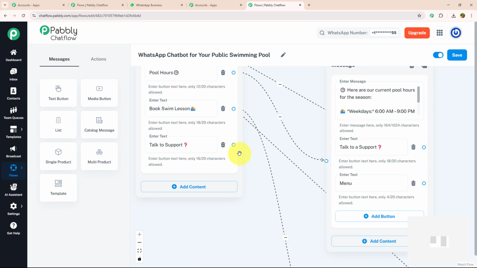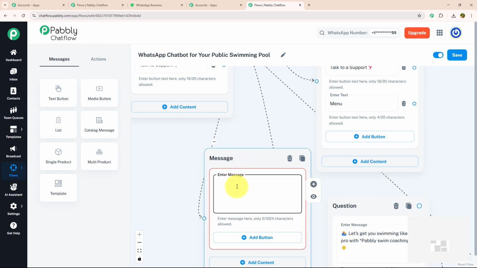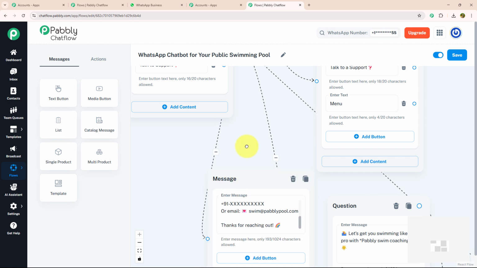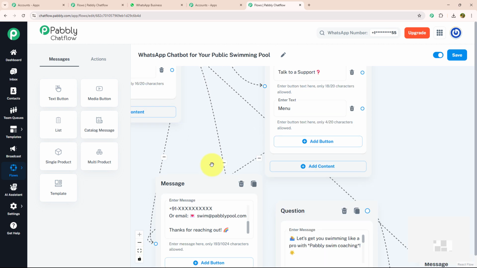Now let's move to our third action button, which is talk to support. For that, again, I'm going to drag and drop and select the text button and enter a separate message for talk to support. Something like this, in which I will mention that our team will contact them soon, and with that I have given our phone number and email ID. Now I'm going to connect all our talk to support buttons with this message, something like this.